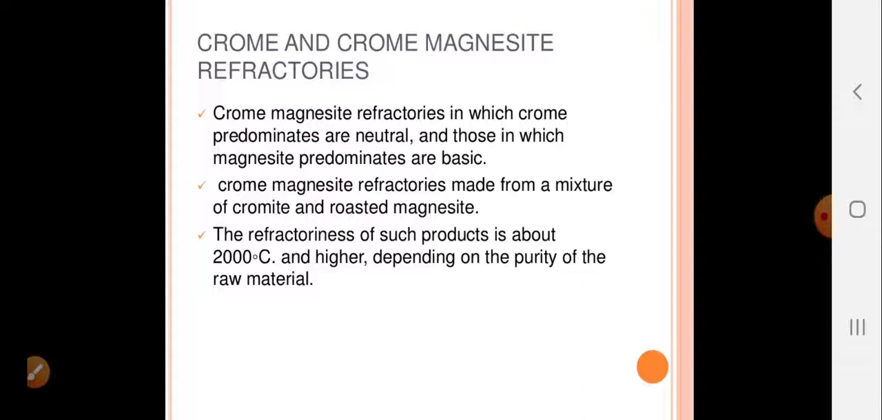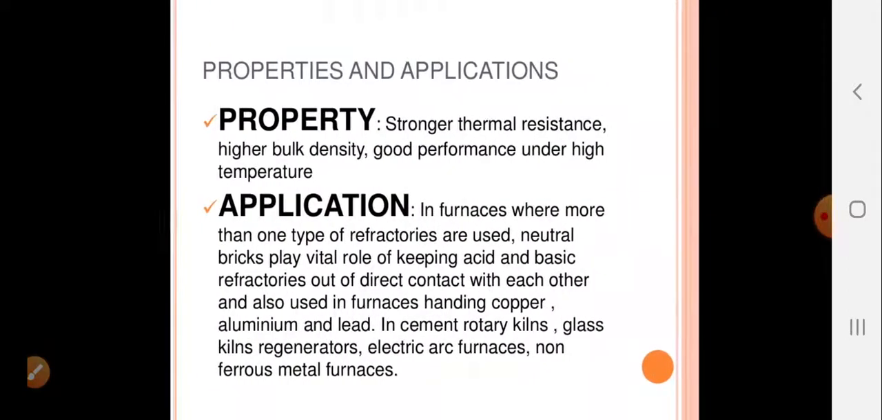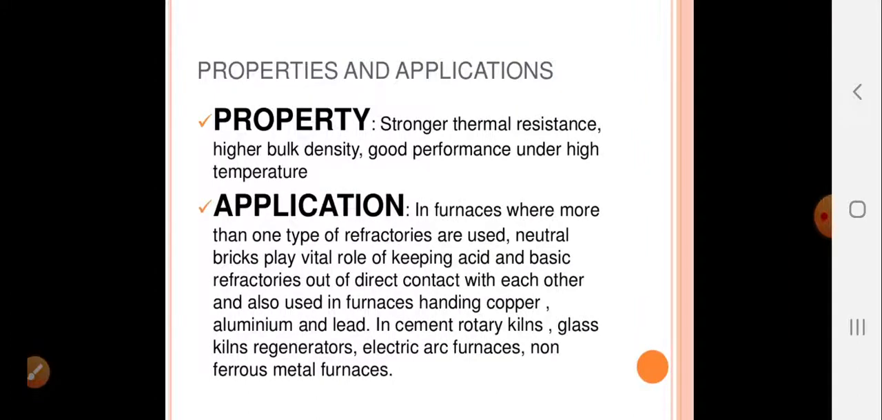So it is a compound of two refractories, we can say, and thus its properties and its efficiency are higher, and refractoriness is around 2000 degrees Celsius, and higher is also possible depending upon the purity of the raw materials. So as compared to all the refractories we saw up till now, this has maximum efficiency. Properties and application of this are strong thermal resistance, higher bulk density, and good performance under high temperatures.